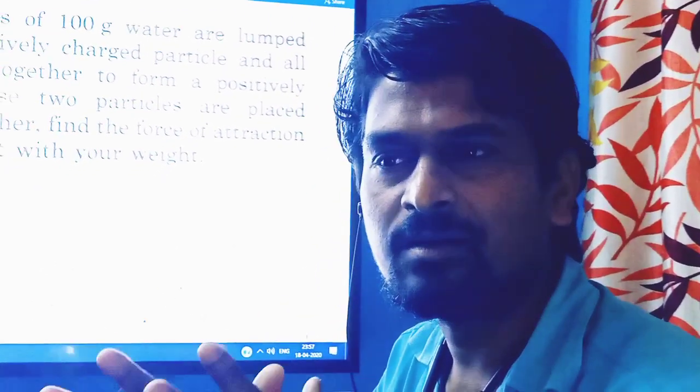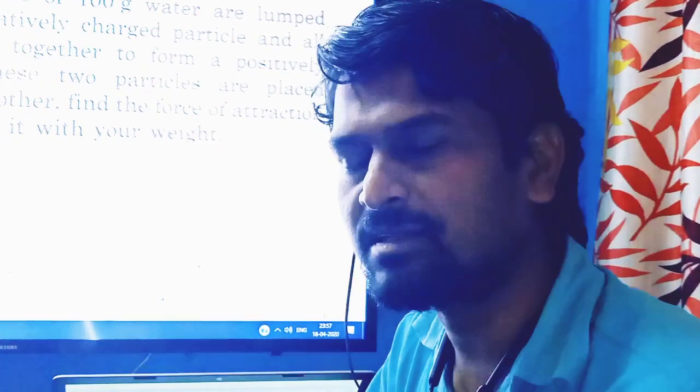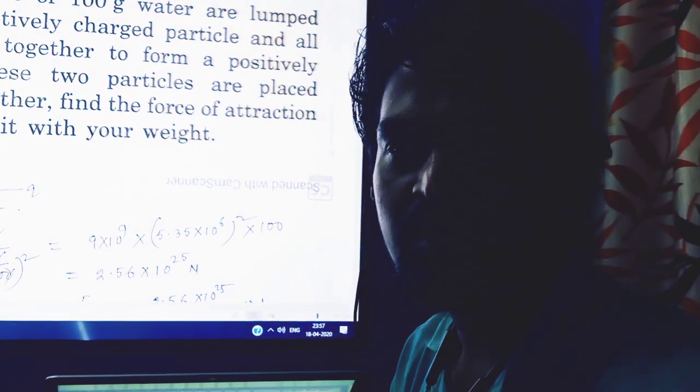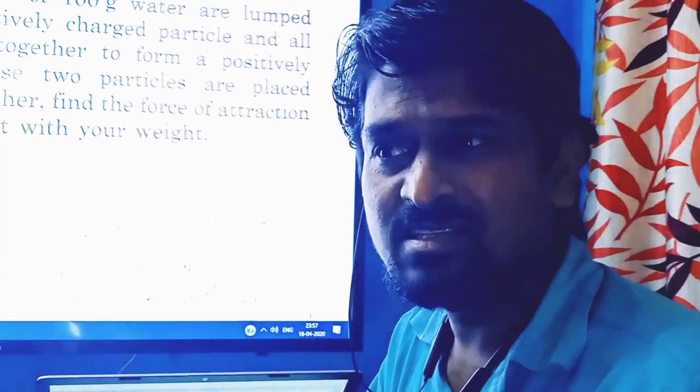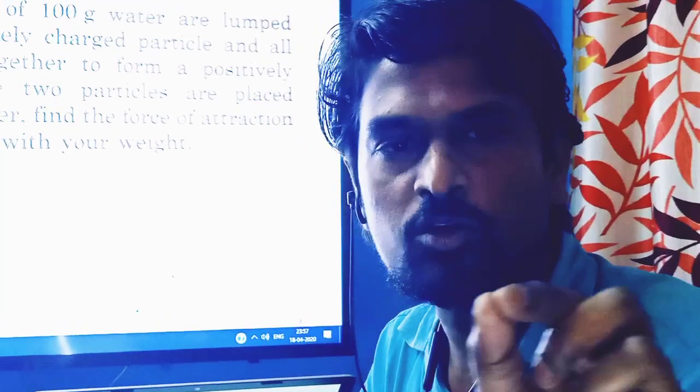So electron transfer: when electrons transfer from one body to another, the body with a deficit of electrons becomes positively charged and the other becomes negatively charged. But for an isolated system, the total charge remains constant. When a body gets a unit of positive charge, the same amount of negative charge appears on the opposite pole. So this is the conservation of charge. For an isolated system, charge is conserved; it can neither be created nor destroyed.